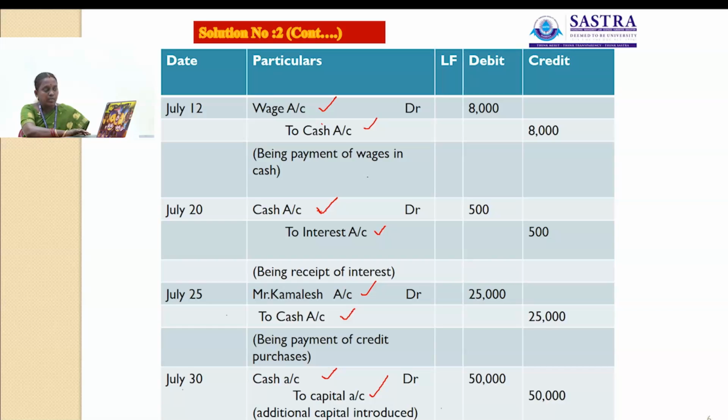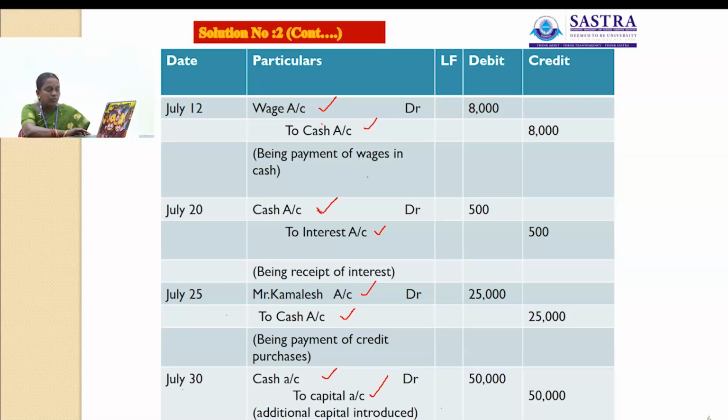So interest account will be credited. Here cash comes into the business, so cash account will be debited. So the journal entry is cash account debit to interest account rupees 500. The narration for this transaction is being receipt of interest.